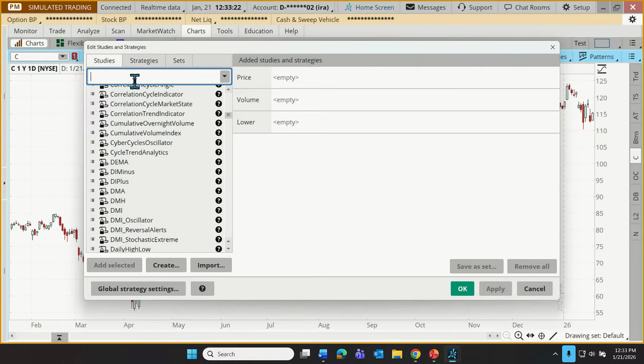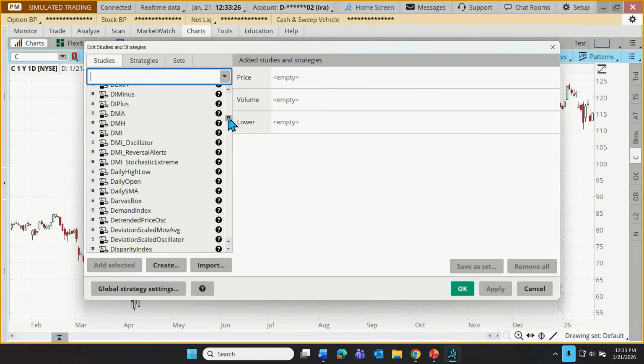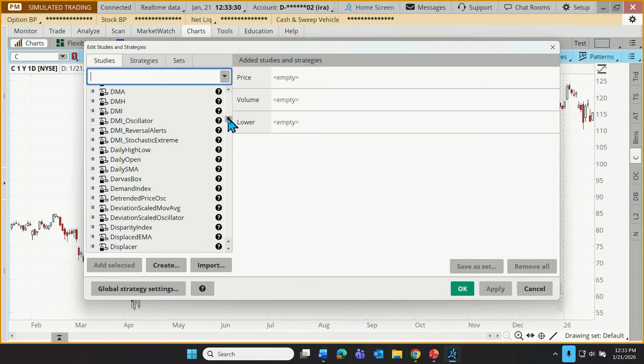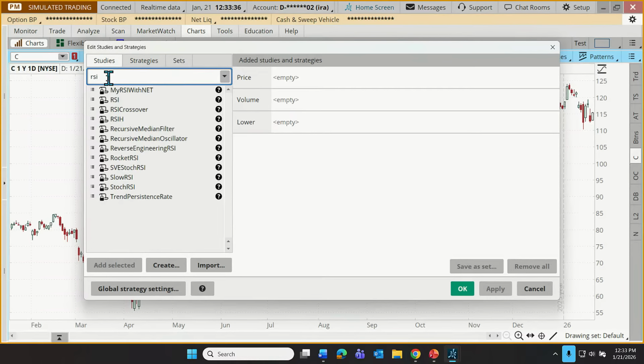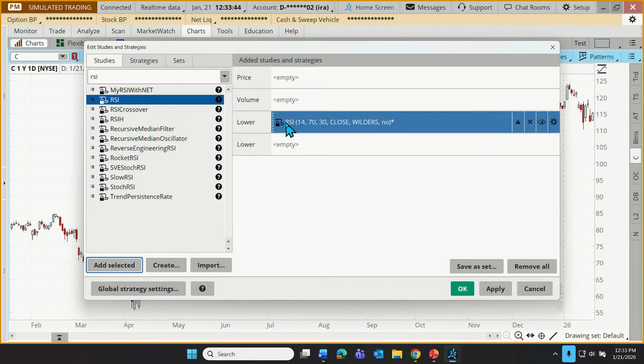How about we just add one as an example? Now, we could go down in alphabetical order. Let's say that maybe our would-be trader or investor here uses RSI. Well, we could go down to the R's in alphabetical order and find RSI, or we can just type it in up here. Let's type in RSI. There it is. Once we've selected our study or indicator, we can add that to our chart. There's our RSI.